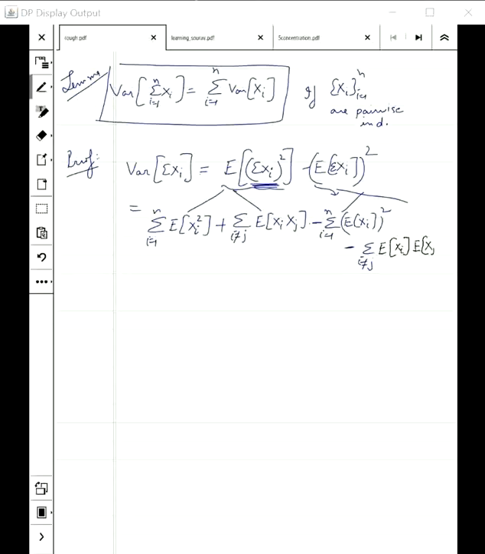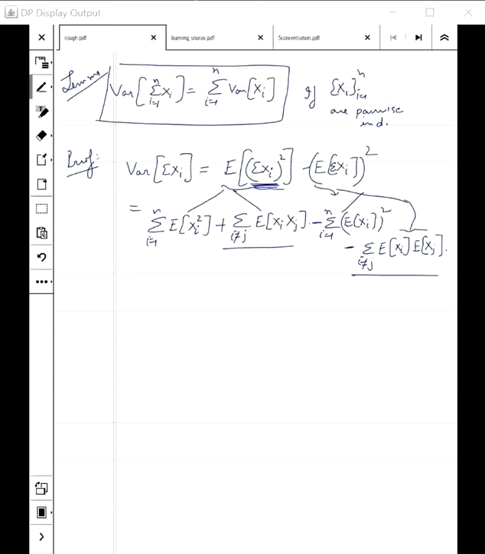Again, the first part comes out because i is equal to j, the second part because i is not equal to j. Now look at these two quantities. They look similar, but are they the same? That is where we are going to use pairwise independence.